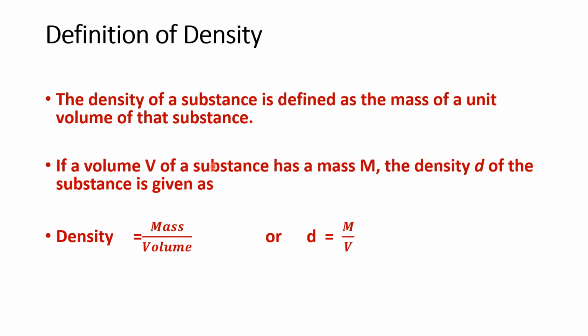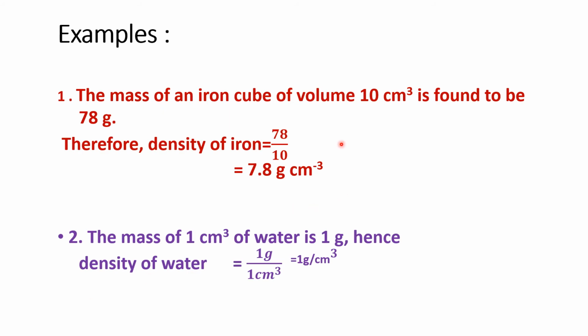So if you know the volume and you know the mass, you just have to divide. Density is equal to mass by volume. This is the definition. Remember, density is equal to mass by volume. You have already learnt it in your 7th standard. Simple problem: we'll see the mass of an iron cube of volume 10. What is the volume? 10. What is the mass? 78 gram.